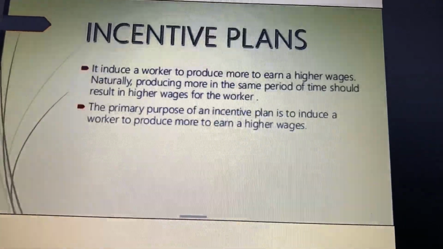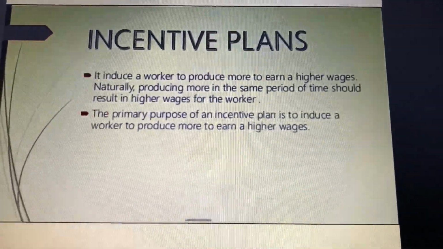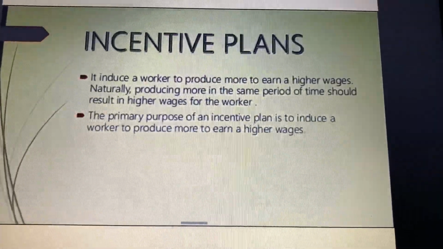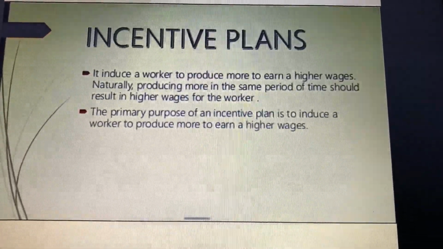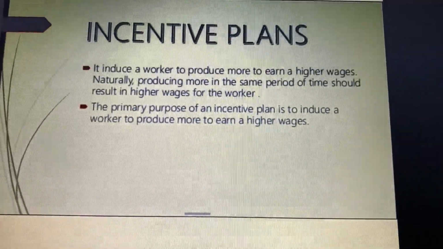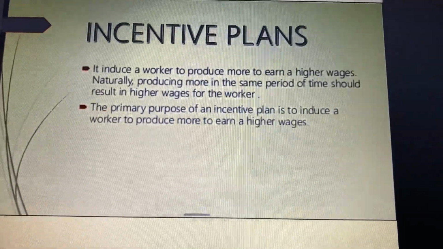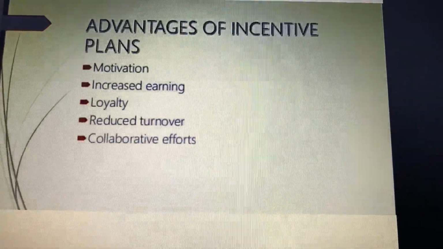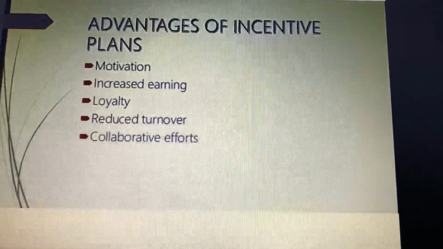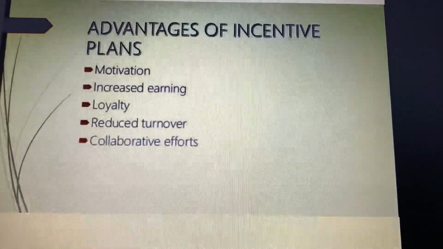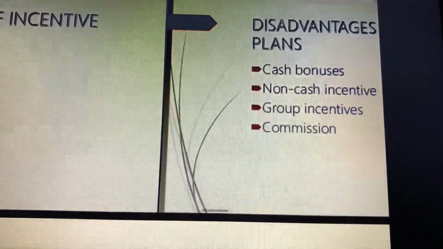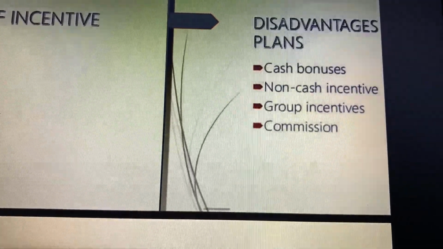Now, the third is the incentive plan. It induces a worker to produce more to earn higher wages. Naturally, producing more in the same period of time should result in higher wages for the worker. The primary purpose of an incentive plan is to induce a worker to produce more to earn a higher wage. There are various advantages of incentive plans: motivation, increased earning, loyalty, reduced turnover, collaborative effort. There are disadvantages too, like the cash bonus, no cash incentive, group incentives.